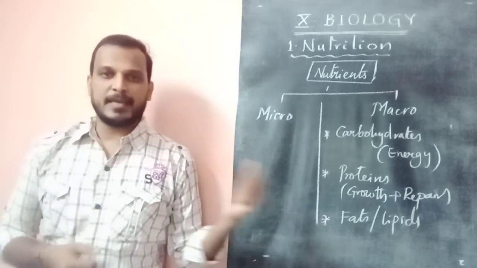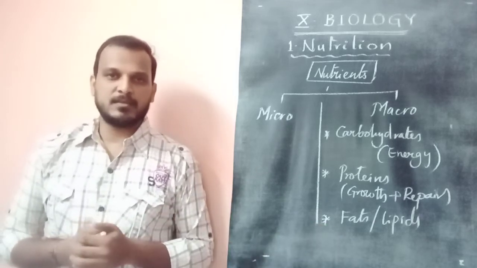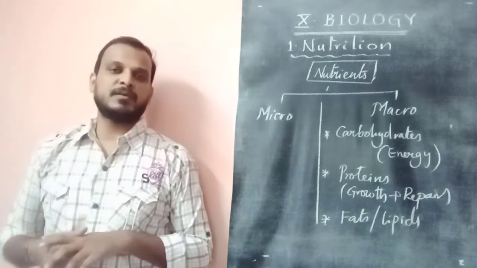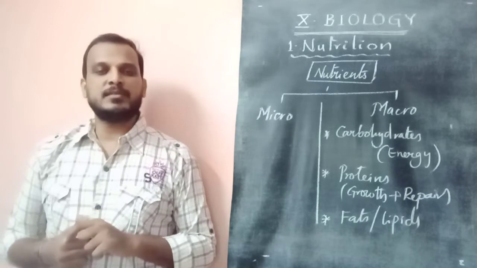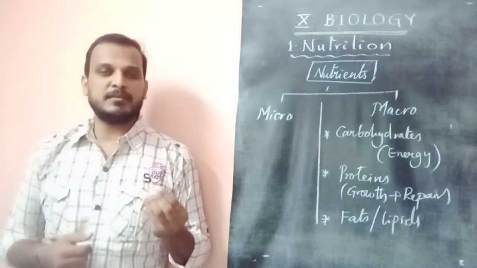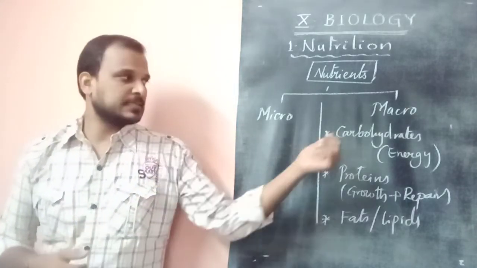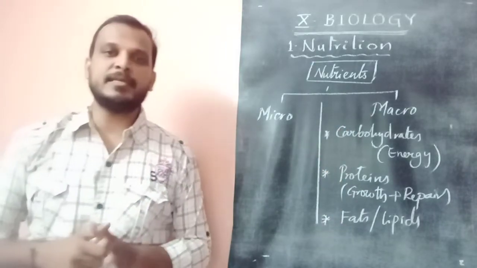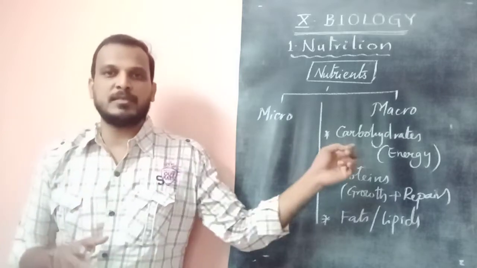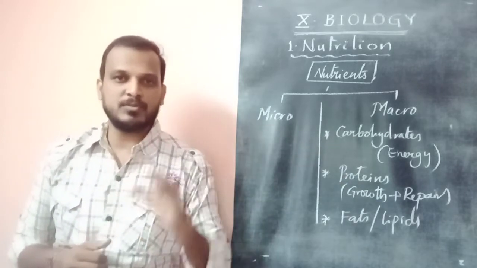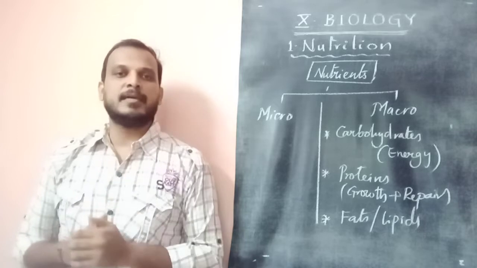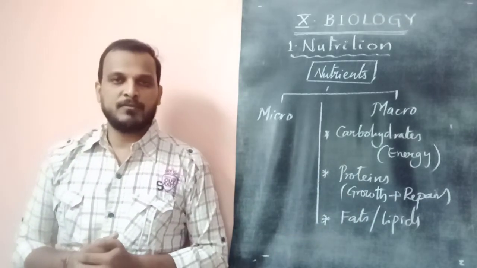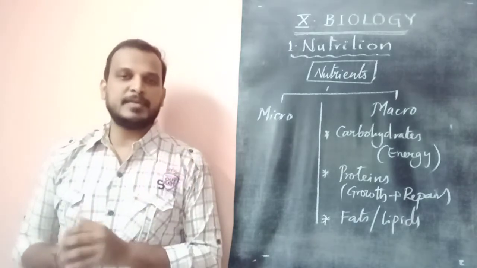And the next one is called fats or lipids. Fats or lipids are a kind of macronutrient which we need in large quantity, but not as large as carbohydrates and proteins. Which macronutrient is required in the largest quantity? The first is carbohydrate. Next come proteins, and then the last one, fats. Fats are required in a limited amount.